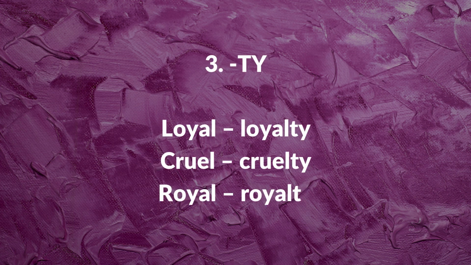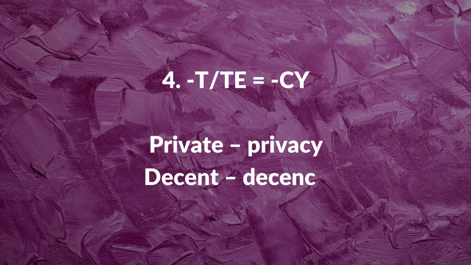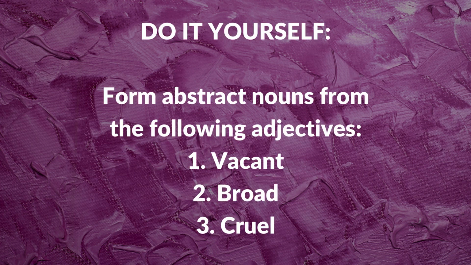Third type is with the ending ty. For example, loyal, loyalty, cruel, cruelty, royal, royalty. And the last type is when the adjective ends with t or te, it changes to cy. Private, privacy, decent, decency. Now try to solve this for the following adjectives: vacant, broad, cruel.